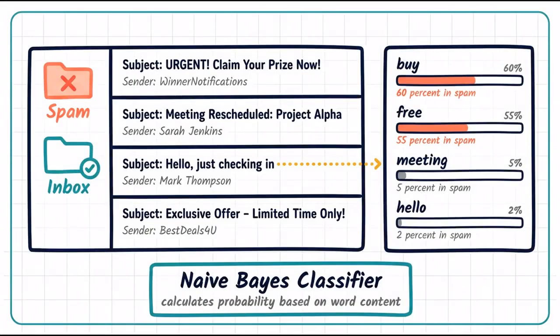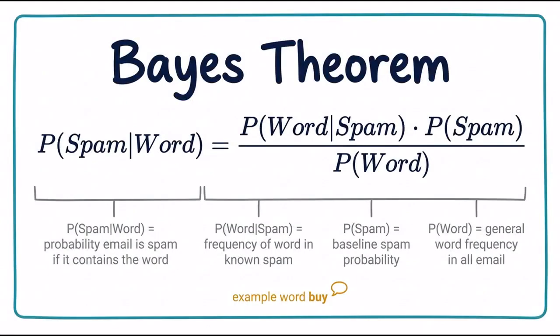Every time you check your email, a supervised classifier keeps your inbox clean. Many spam filters use naive Bayes, which calculates the probability that an email is spam based on the words it contains. To see how this works, we look at Bayes' theorem. The probability of spam given word equals the probability of word given spam times the probability of spam, divided by the probability of word.